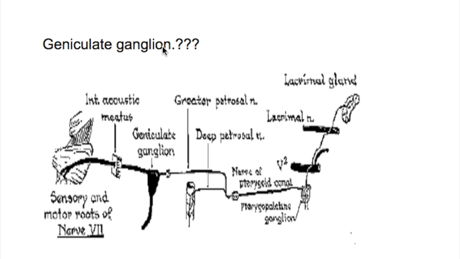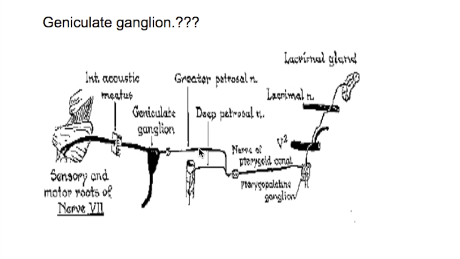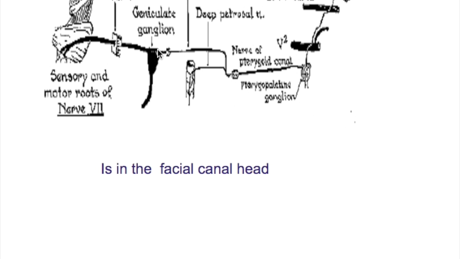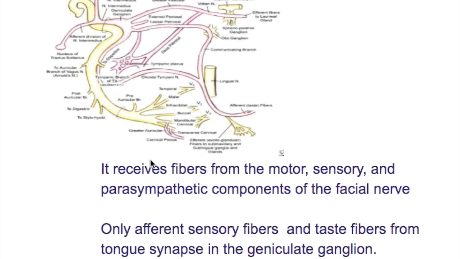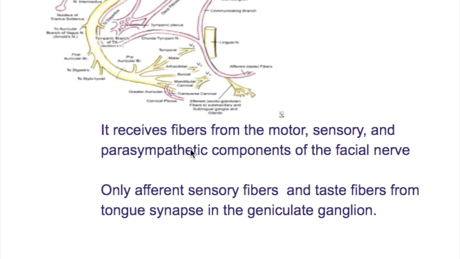What is the geniculate ganglion? The geniculate ganglion is in the facial canal, and it receives fibers from the motor, sensory, and parasympathetic divisions of the facial nerve. They pass through it, but only the afferent sensory fibers and the taste fibers from the anterior two-thirds of the tongue synapse in the geniculate ganglion.